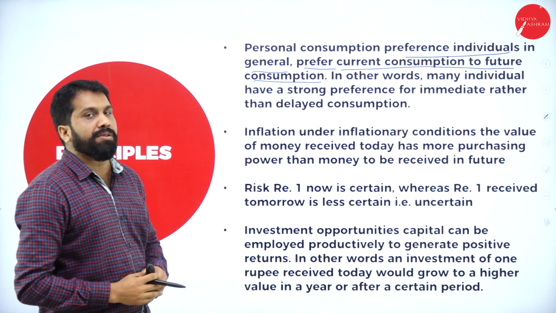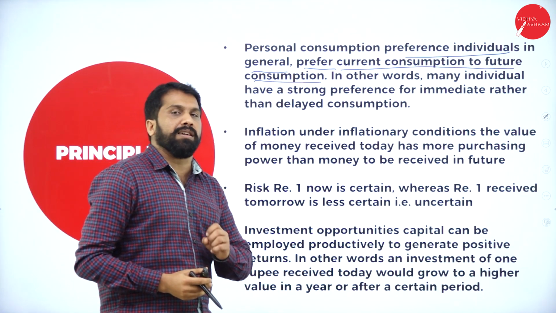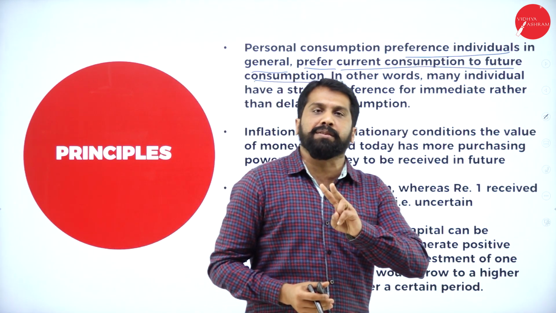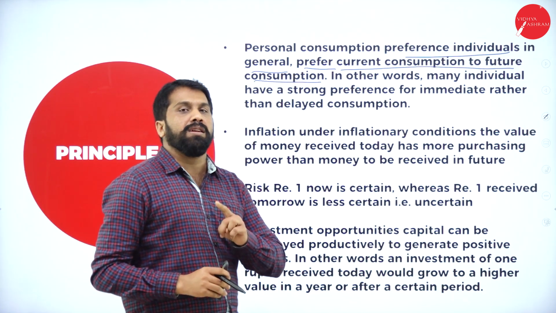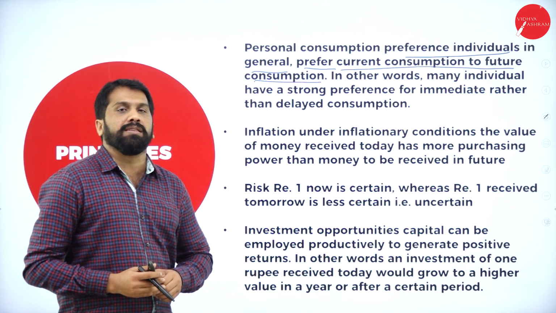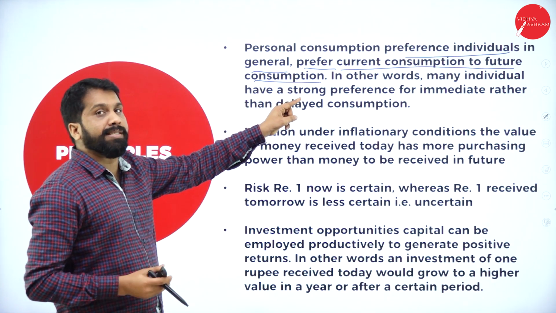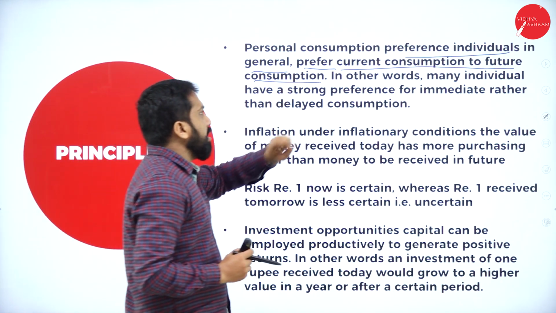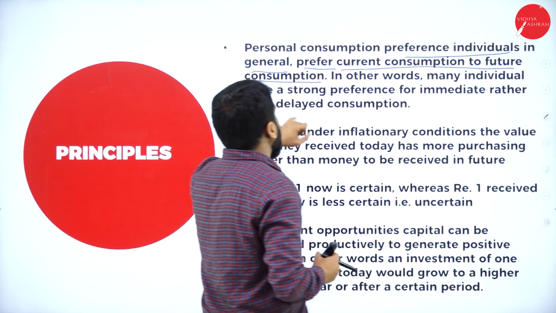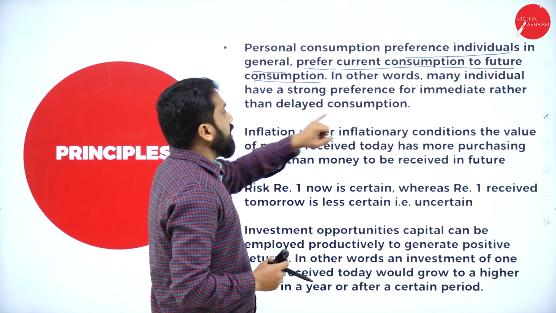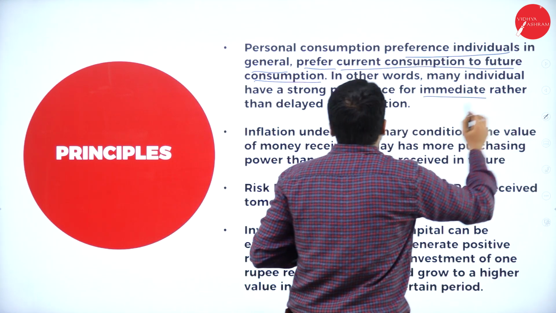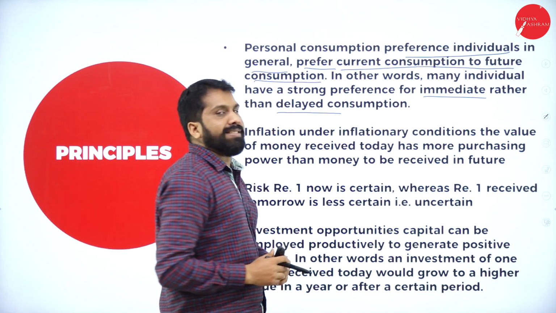Current consumption, as I told you: in 2010, for 100 rupees, you will get 2 liters of petrol. But in 2020, you will get 1.25 liters of fuel. That is current consumption compared to your future consumption. Hope you understood that. In other words, many individuals have a strong preference for immediate rather than delayed consumption.